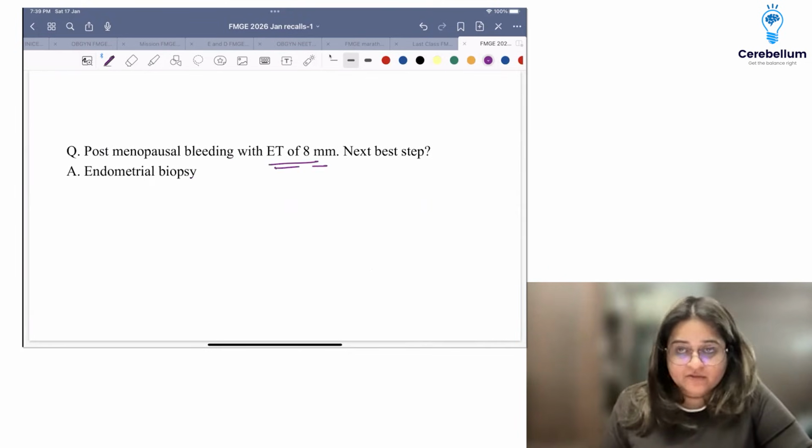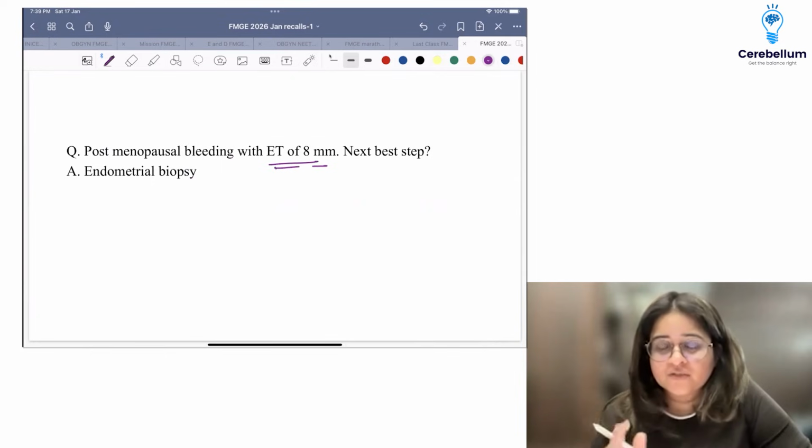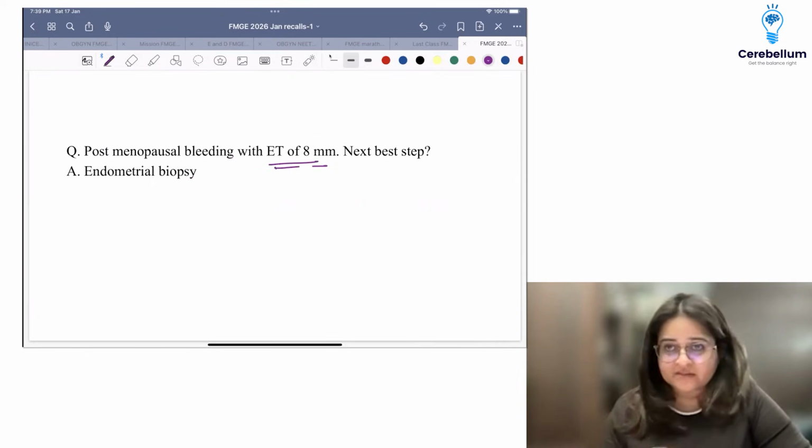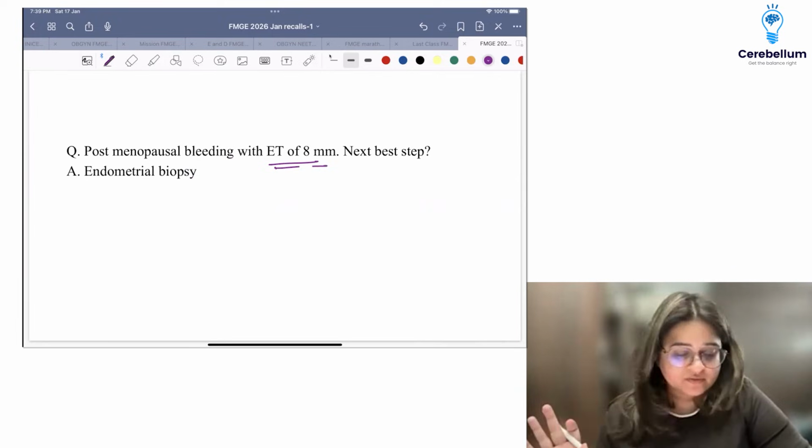Postmenopausal bleeding with an ET of 8 millimeters. Was this a question, or was there an image of endometrial CA? Was that the image? There was an image and this question, but only one question.